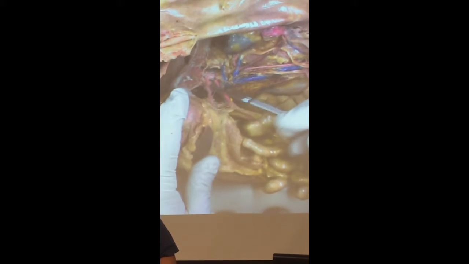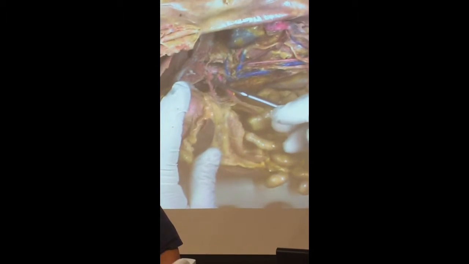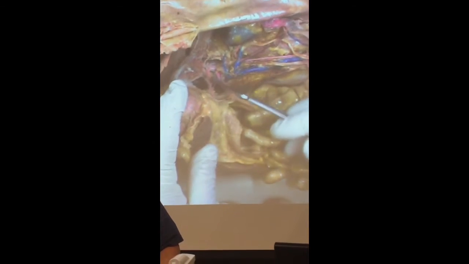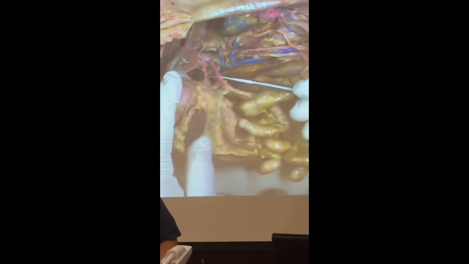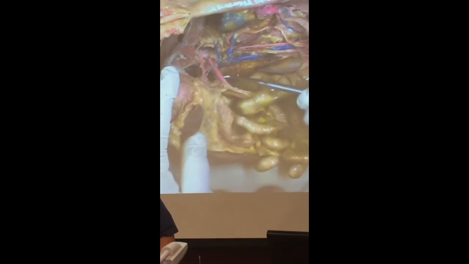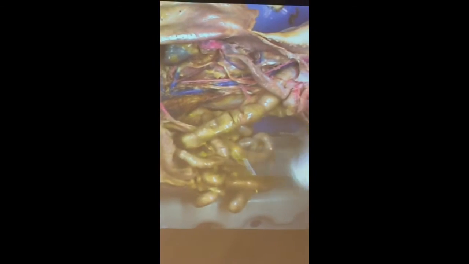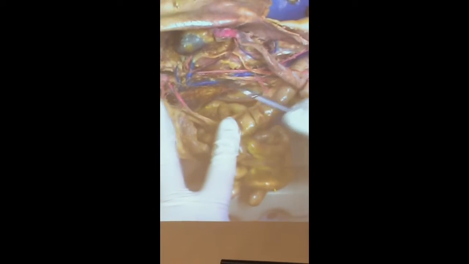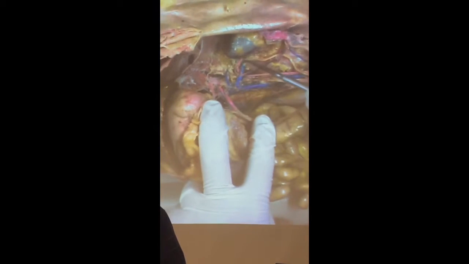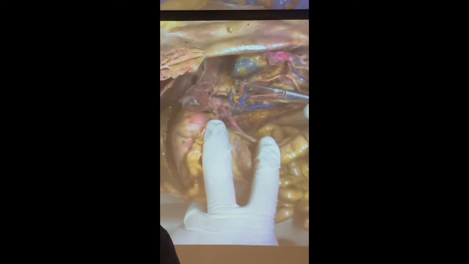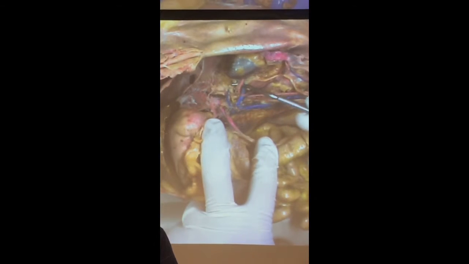And what is the vessel? Celiac trunk. This vessel here, what is that supplying? The intestines, right? The mesentery, the intestines. This vessel? Renal artery. And what does that supply?